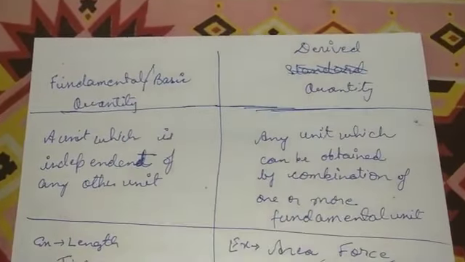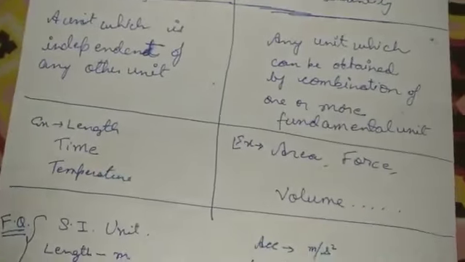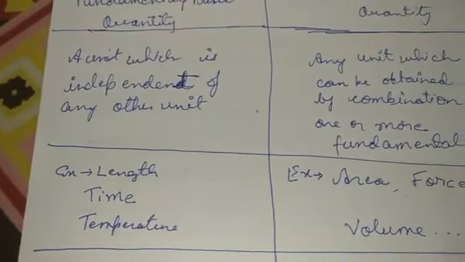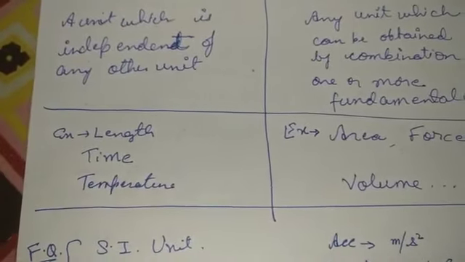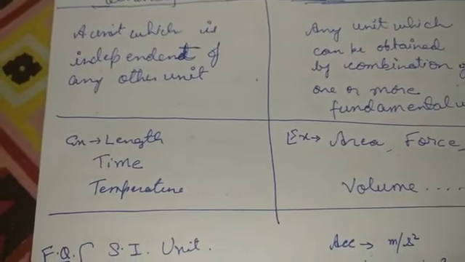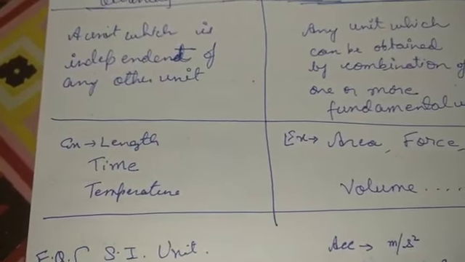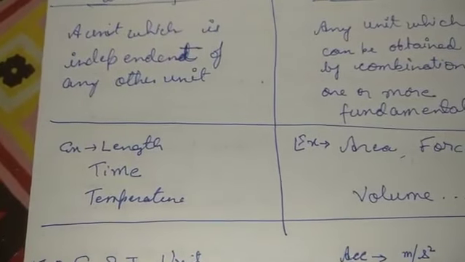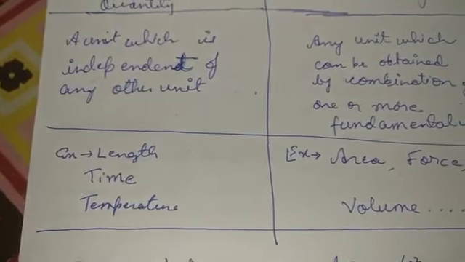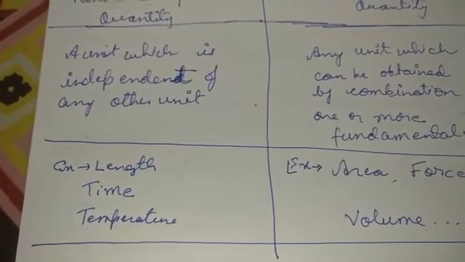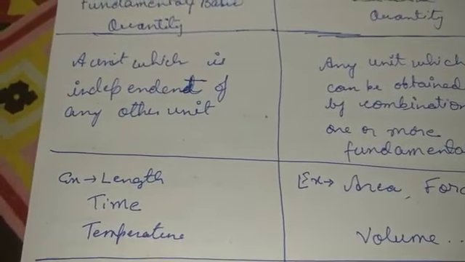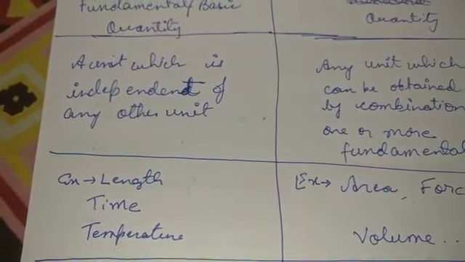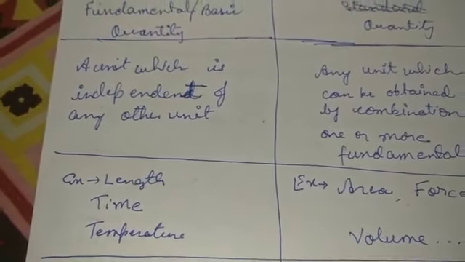So the examples could be the length, the time, the temperature, all these things. Whenever we have to take a temperature, we directly use a thermometer and we get to know the value, how much is the body temperature, or how much temperature a particular quantity has, simply straight away. And so goes for the time. After 5 seconds, after 10 seconds, after 1 minute, we are easily able to differentiate between the different sub-multiple units of time or the multiple units of time.